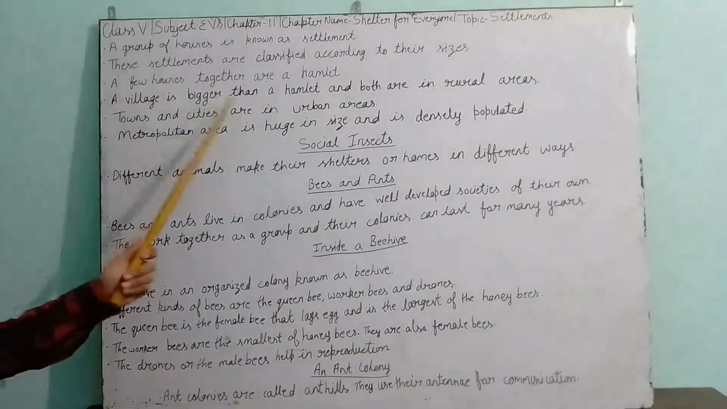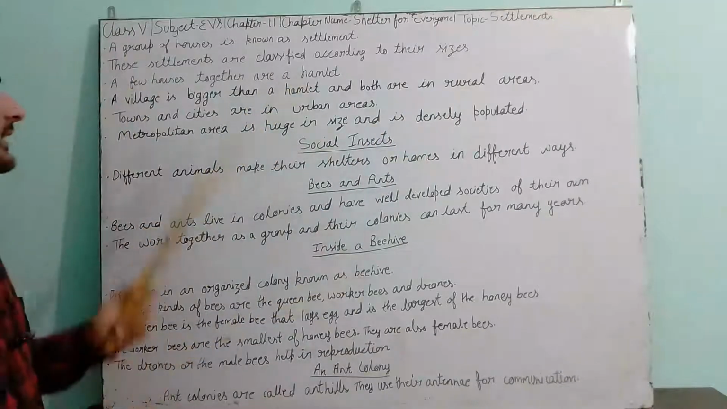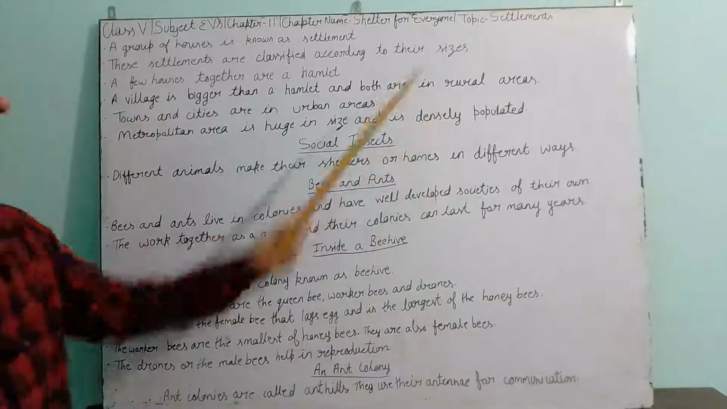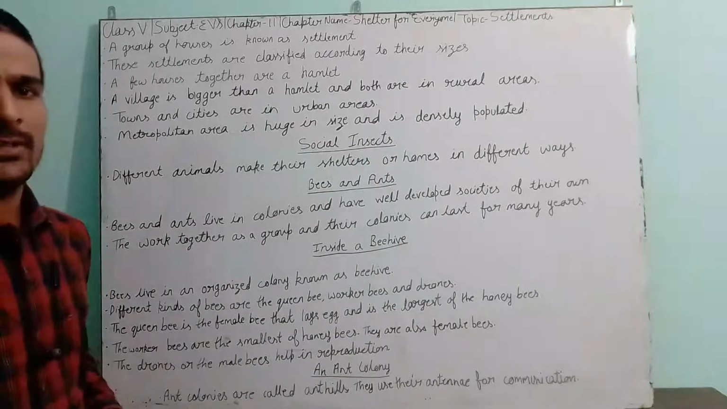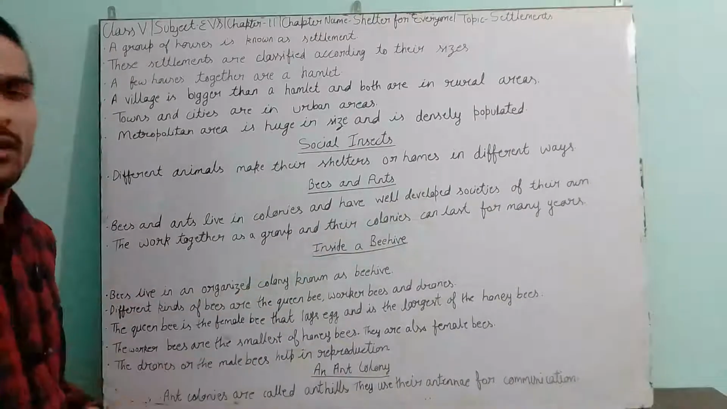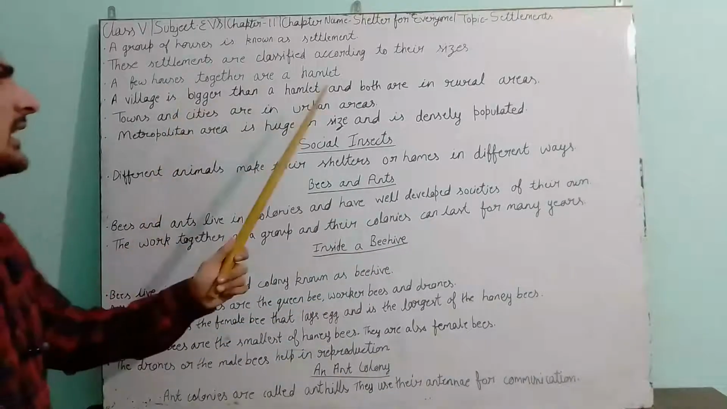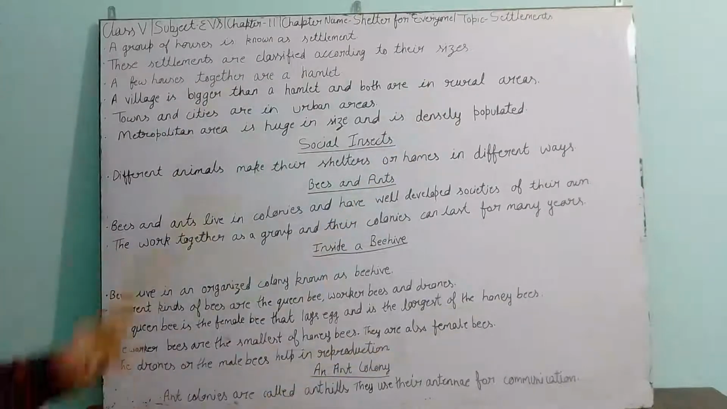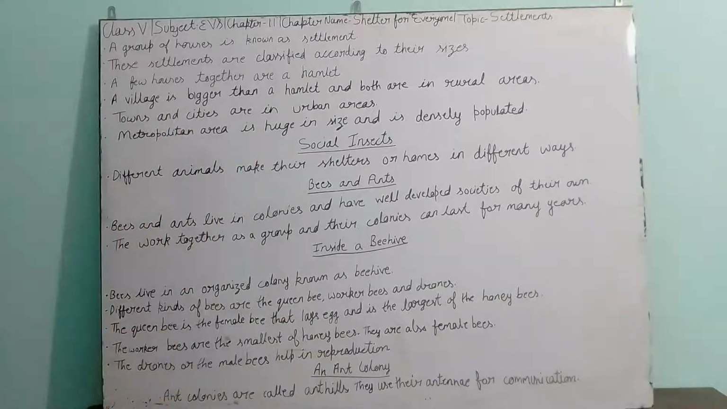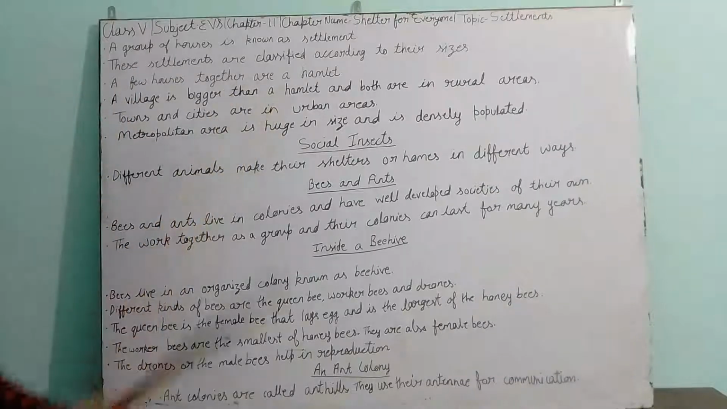A village is bigger than a hamlet, and both are in rural areas. Hamlet and village are both present in rural areas, which means those places are not much developed, not many facilities are available there, and not many occupations are there, only a few facilities and a few things. Both are present in rural areas, but the difference is that a village is bigger than a hamlet, which means the number of houses is more in a village than in a hamlet.